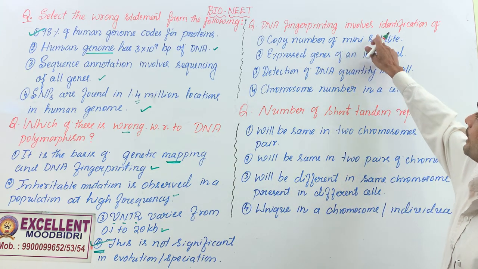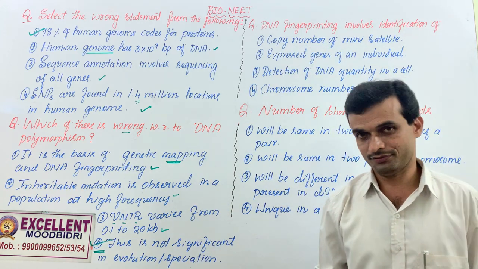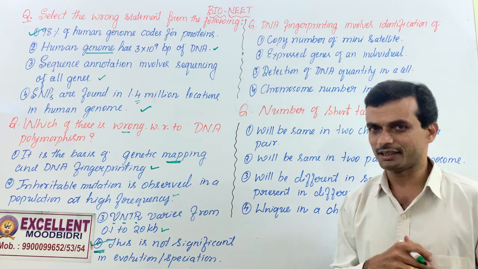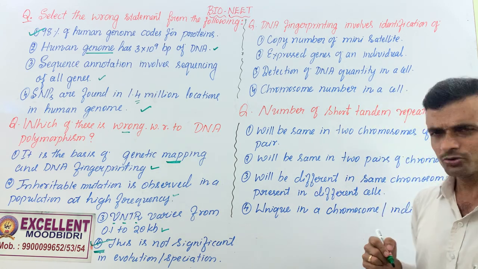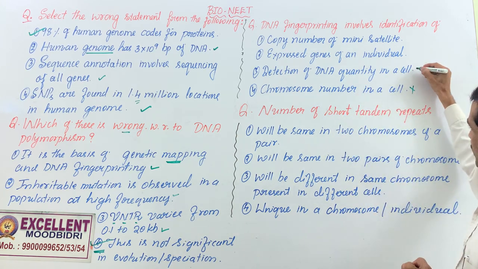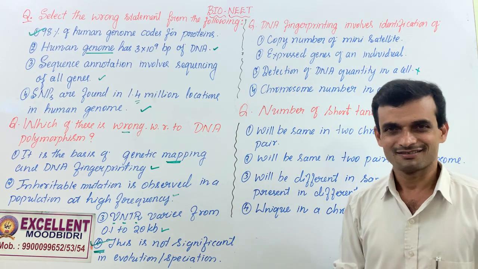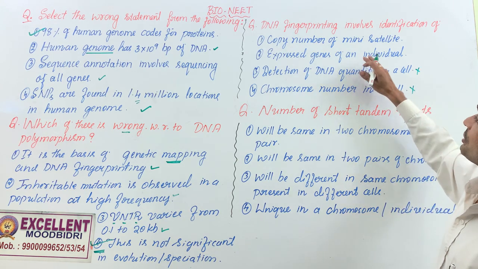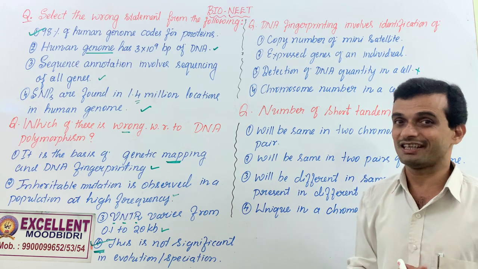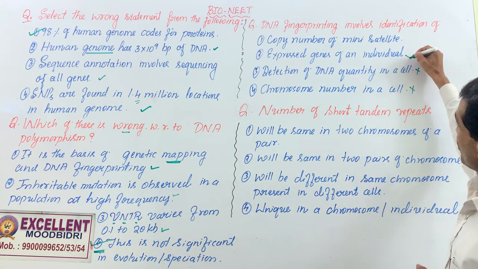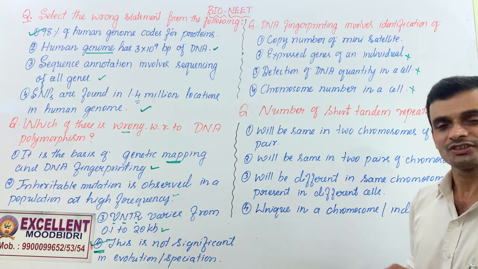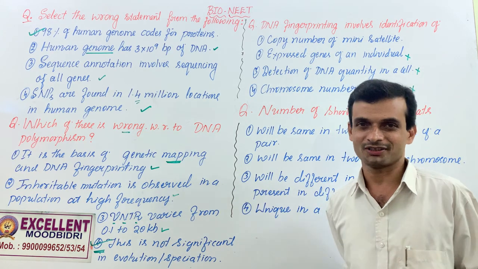Look at this. DNA fingerprinting involves identification of what? What are we going to identify in this? DNA profile, DNA fingerprint. Are we going to check chromosome number? Never. Detection of DNA quantity? That's not true. Expressed genes in an individual? That's expressed sequence tags, one of the methodologies in DNA fingerprinting. This is not actually the identification of expressed genes, functional genes. A functional gene would be the same in all individuals.